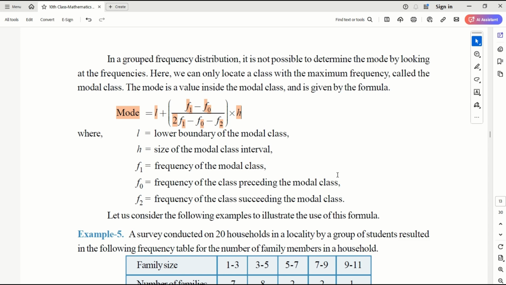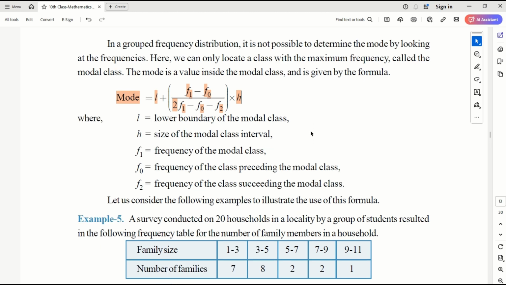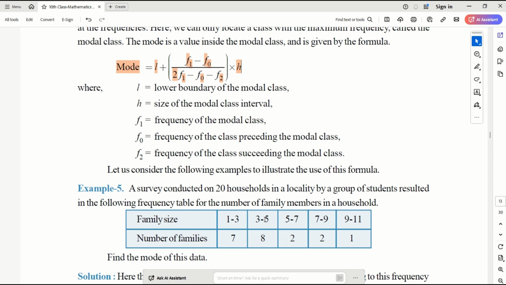Now let us discuss the mode for the grouped data. The formula is given here. Just to remember it, we will go through this and understand how this is coming. Mode is equal to L plus... L is nothing but the lower boundary of the modal class. First thing we have to do is, from the grouped data, determine the modal class. So how do you determine the modal class in this example? Which one is the most frequent